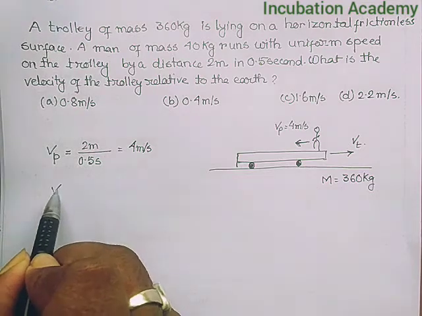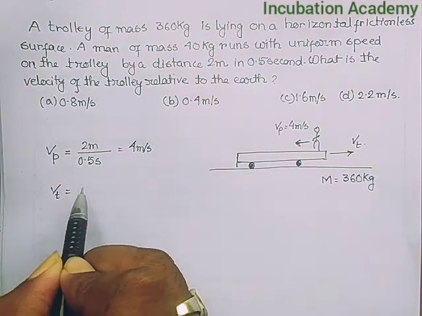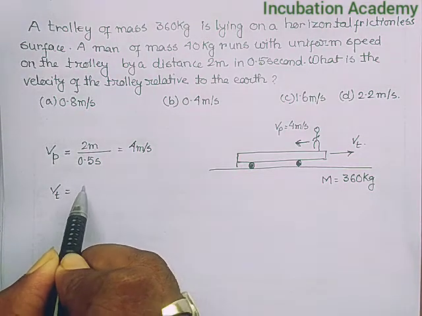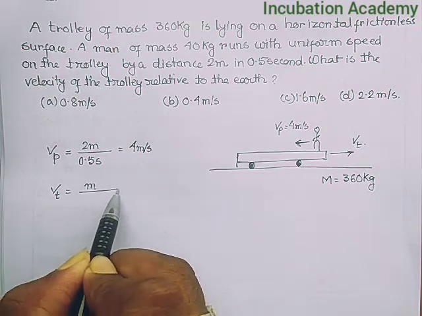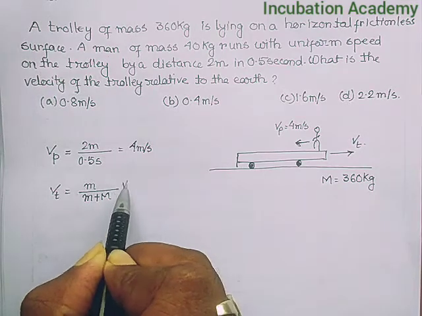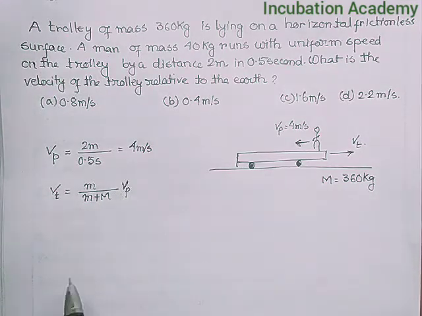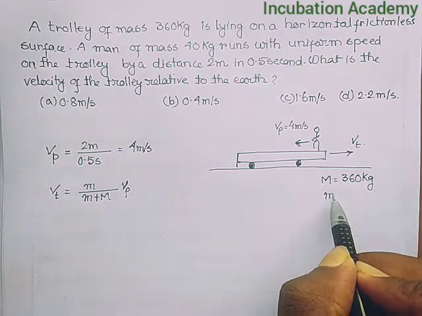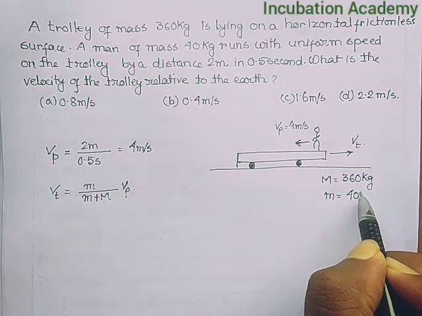Therefore, the velocity of the trolley can be found by using the relation small m divided by small m plus capital M into Vp, where small m is the mass of the person, and that is 40 kg.